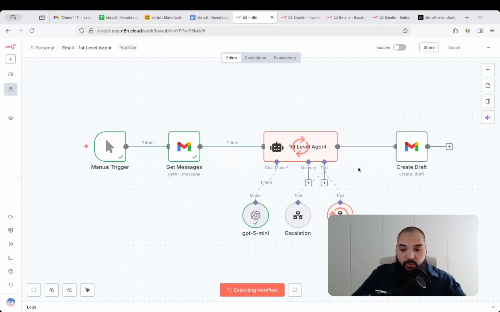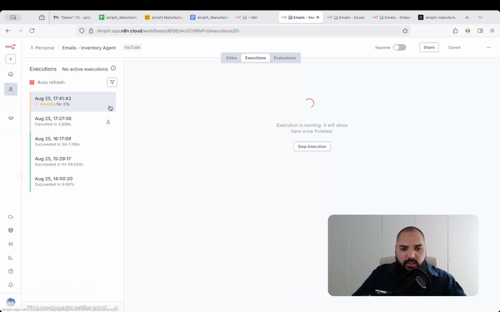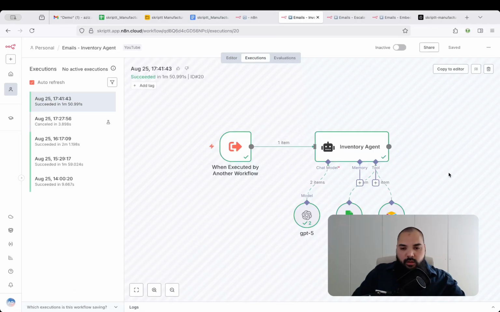So we had an inventory question. So this is already interesting that he chose the correct agent, because we do have an inventory question. Forwarding this to the escalation agent wouldn't have made much sense, but what he's doing right now does. So let's see what he outputs. And by the way, if we jump into the inventory agent and into the executions tab at the top right here, then you can see that it is actually running now, and it has been for 30 seconds. All right, and now it's done.